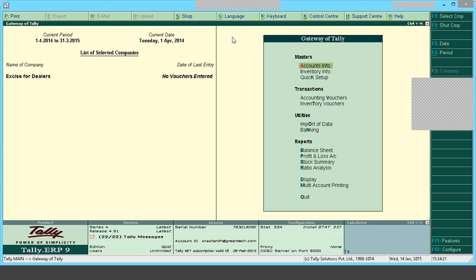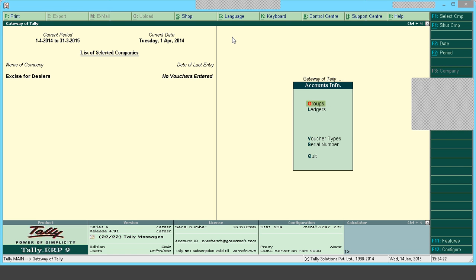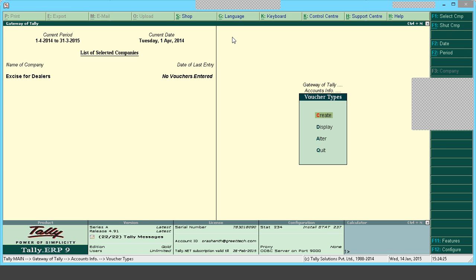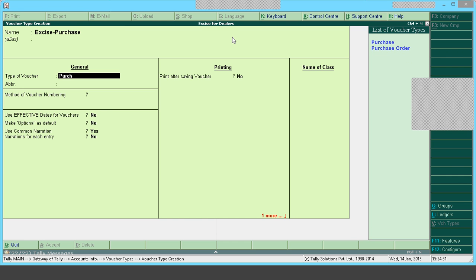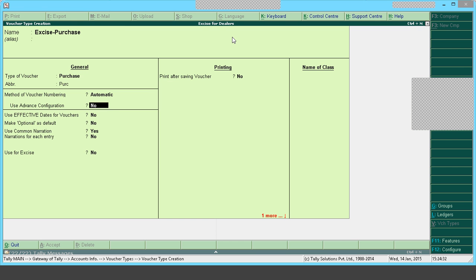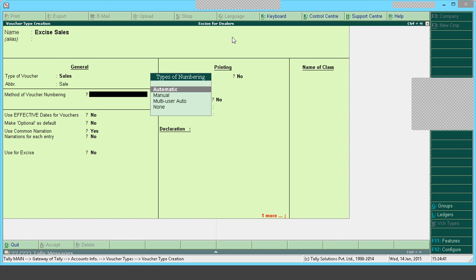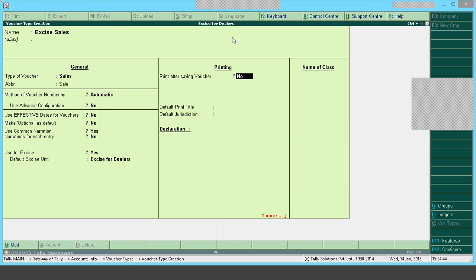So I am creating voucher type. First one, I will go to account info, voucher type, create. I will create one voucher type for excise purchase, and a purchase account. I will make use for excise to yes. Next I will create excise sales and a sales account. Use for excises, yes.